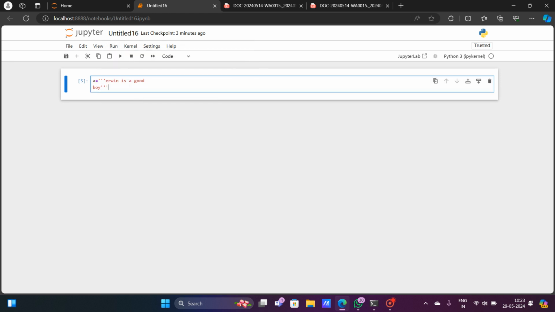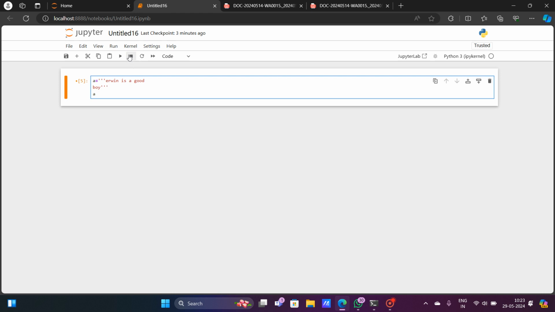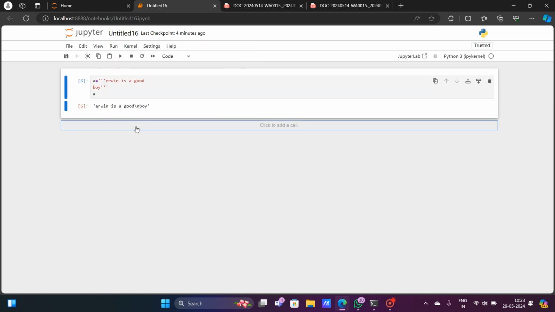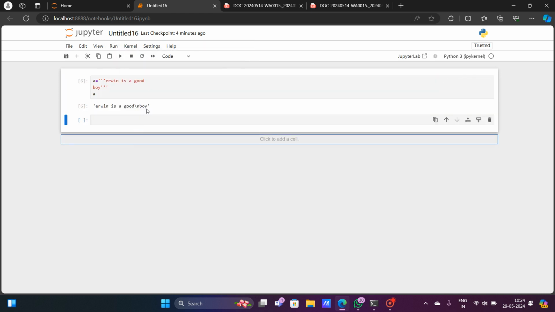now if I print this a and try to run this again, you can see that Erwin is a good, slash n, which means it is a multi-line string. That's why slash n is being given here. The slash n is representing that it is a multi-line string. So in this case, the multi-line string is being printed and no error is shown, because we have used the triple quote. So for printing multi-line strings, you have to use the triple quotes.